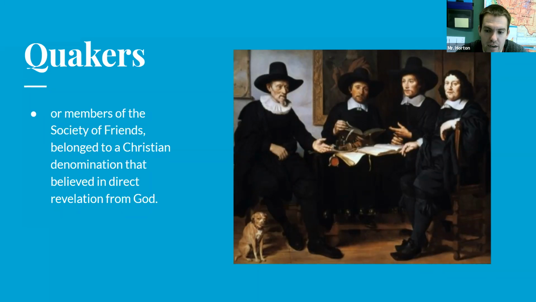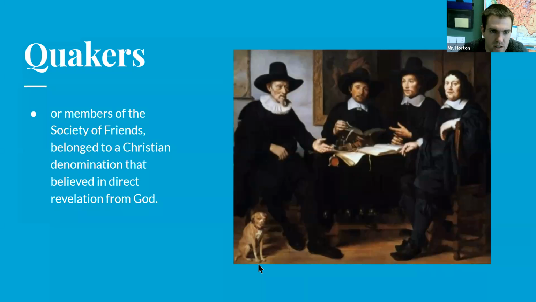And this was kind of their outfits that they dressed in as well. So very dark colored clothing with wide brim hats, top hats. So we'll talk about who the leader was of the Quakers a little bit in the important people. So the Quakers are members of the Society of Friends, and they belong to a Christian denomination that believed in direct revelation from God. So they're connected straight to God is how they believed it. Alrighty, so that's the Quakers.